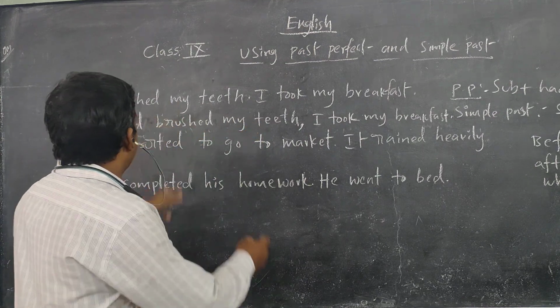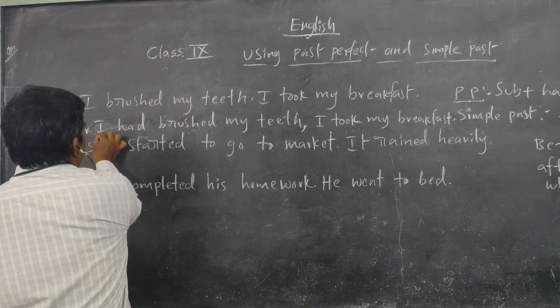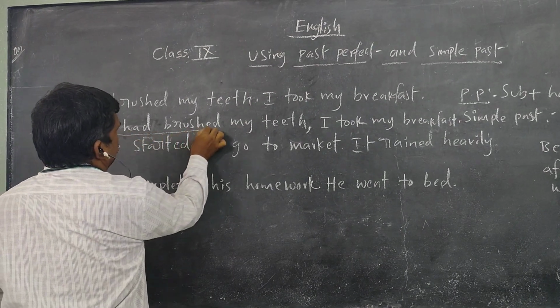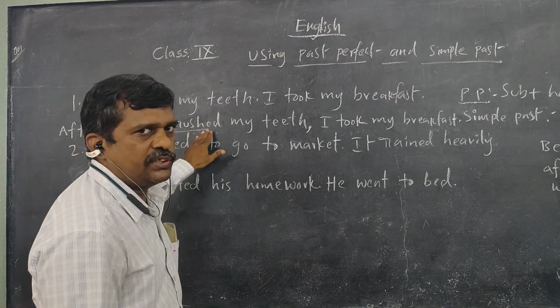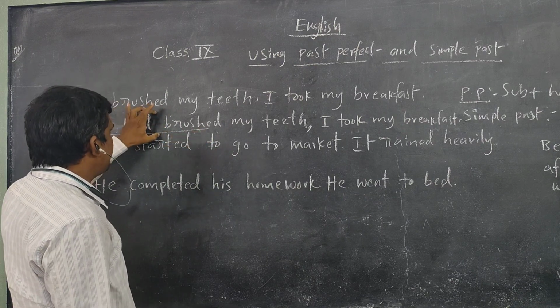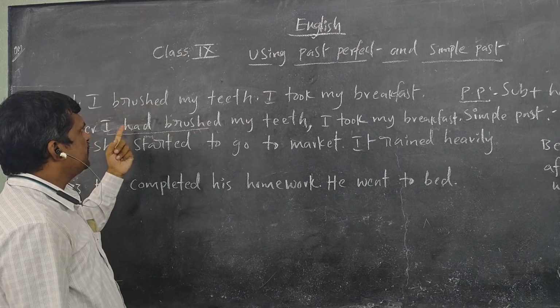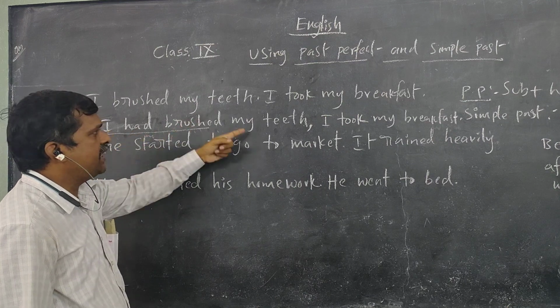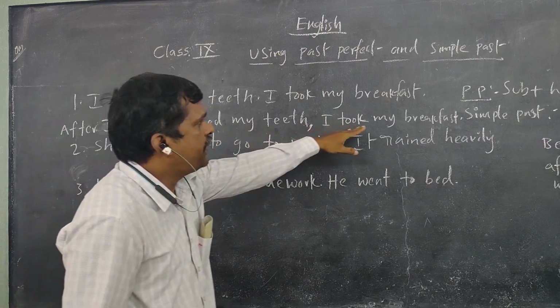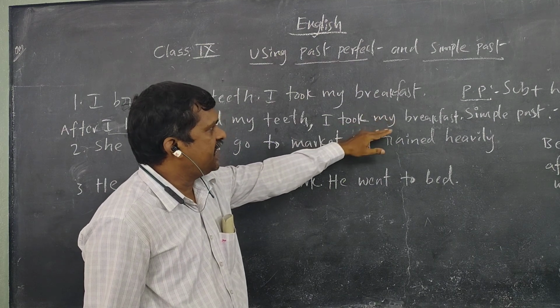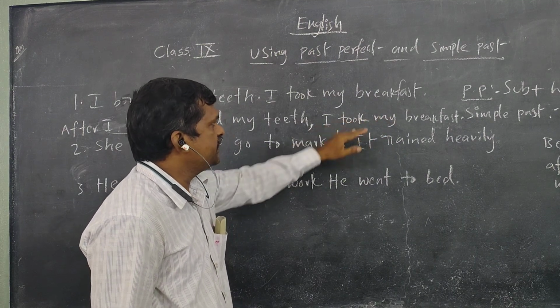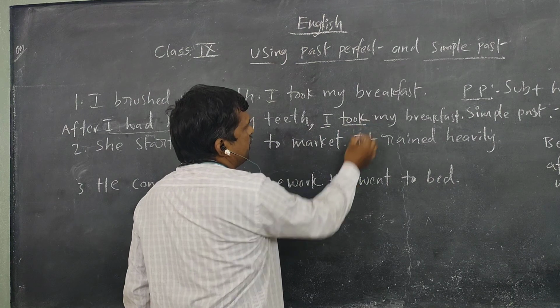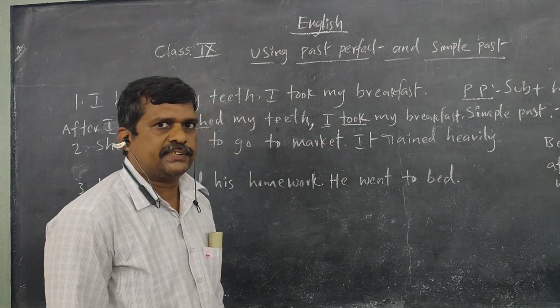Here you can clearly observe that brushing is the first action, I told you, no? For this action we have used had, the past perfect: I had brushed my teeth. And taking breakfast is the second action, so here we use subject plus verb two, the simple past tense.